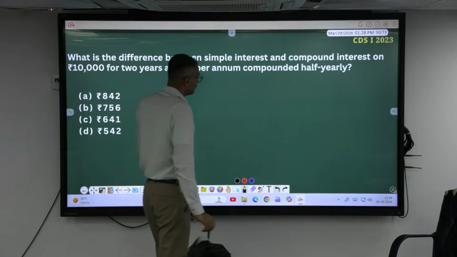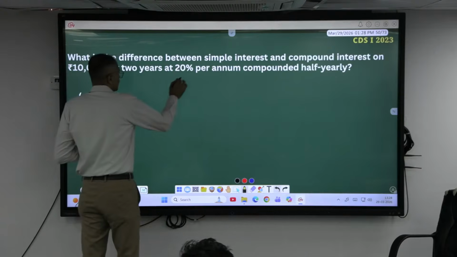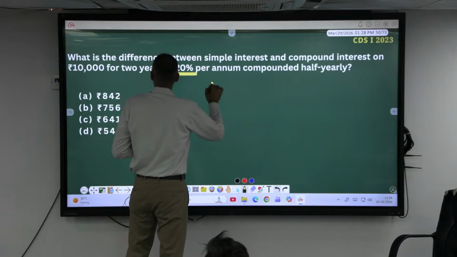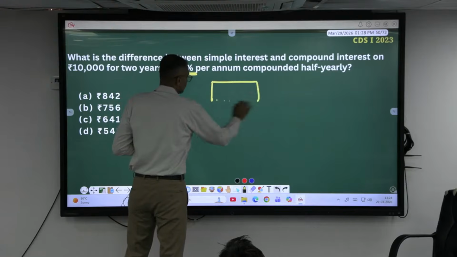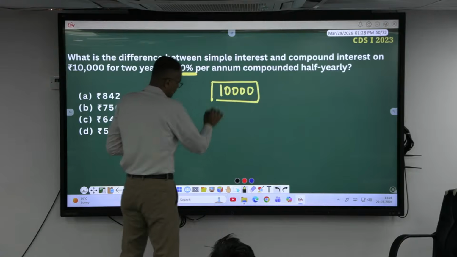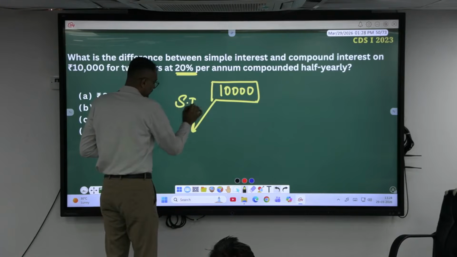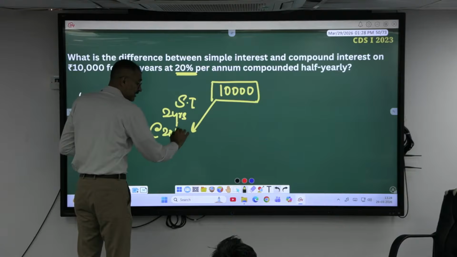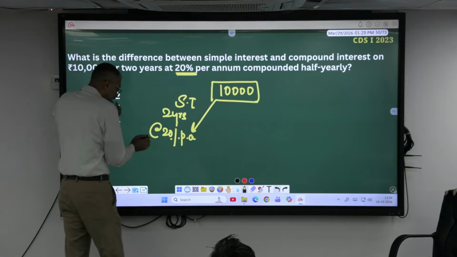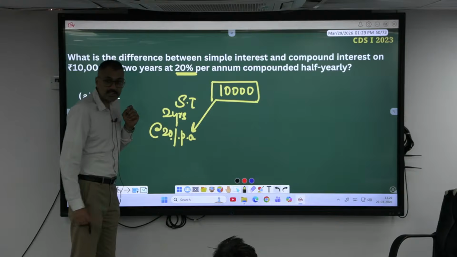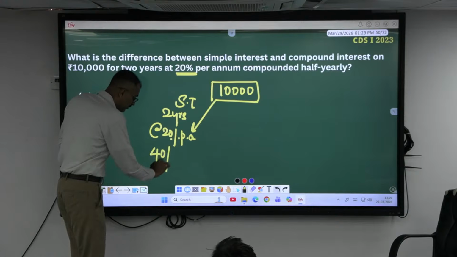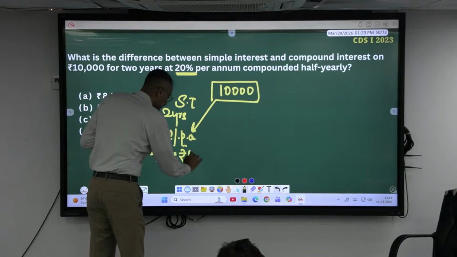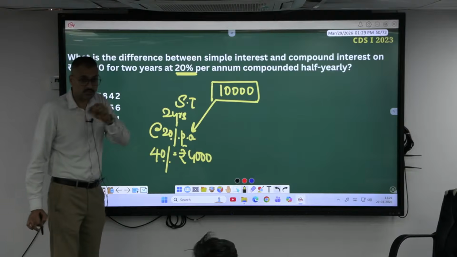Okay, look here everyone. The simple interest if I take, there is a sum here. What is the difference between the simple interest and compound interest? What is the sum? 10,000. This is placed at simple interest. How many years? 2 years. At what rate? 20% per annum. So effectively you will get how much? 20% per annum for 2 years, 40% you will be getting. What is 40% of 10,000? Which is equal to rupees 4,000. This is the interest you received from SI.